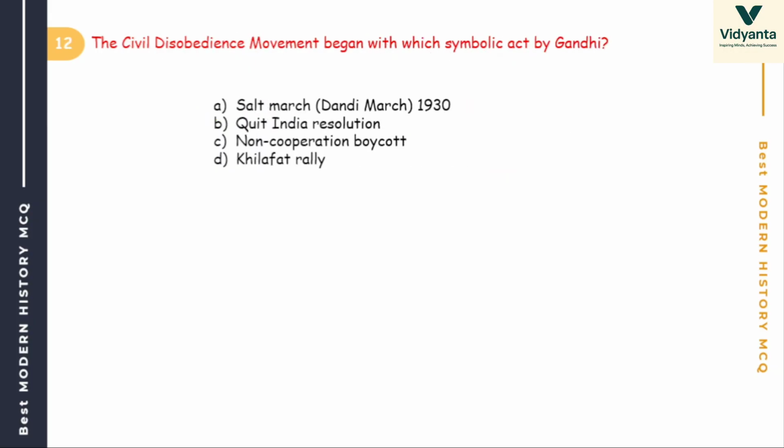Clear? So the next one, the civil disobedience movement began with which symbolic act by Gandhi? Options are Salt March or Dandi March, Quit India movement, non-cooperation movement, Khilafat rally. Quit India was 1942. Okay. So can you tell me what is the answer? Simple. That is the Salt March, Dandi March.